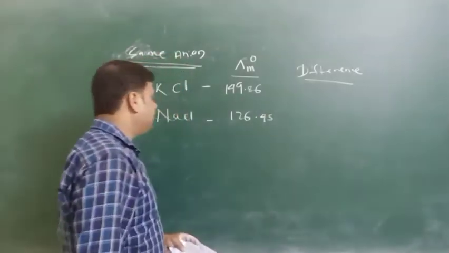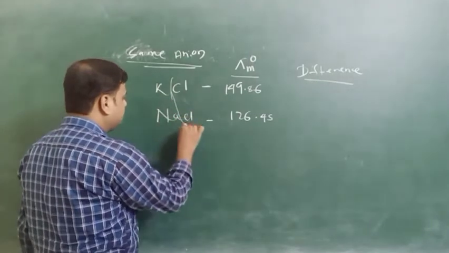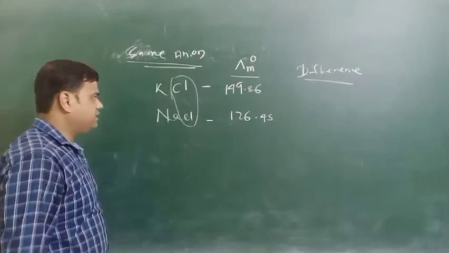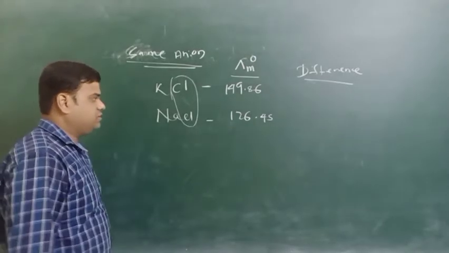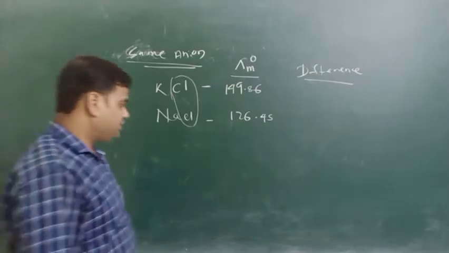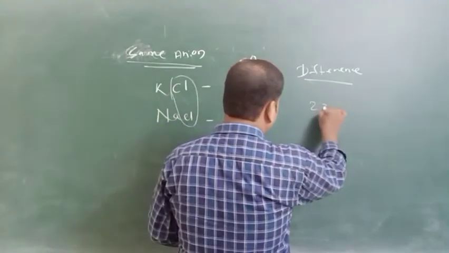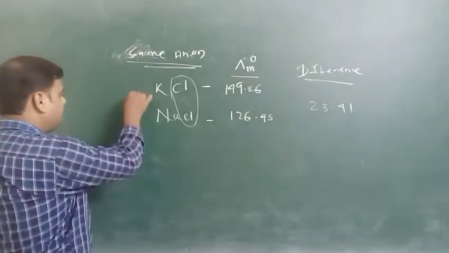So when we have taken the same anions, here the anion is Cl, we replace potassium by sodium, and the difference we have calculated is 23.41. So this is one pair with the same anion.